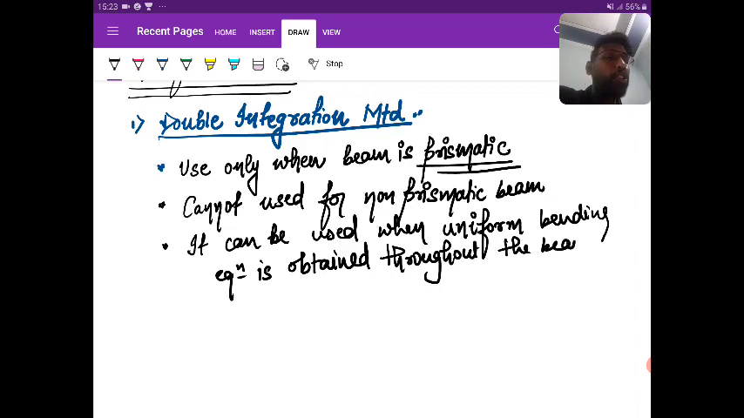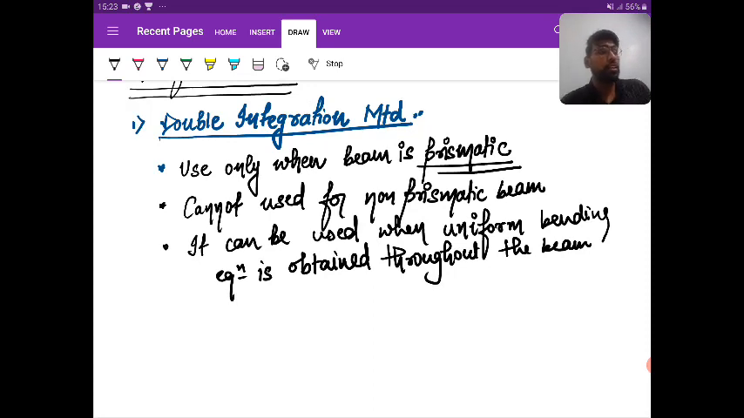Right? It is obtained throughout the beam. Okay, so just try to understand what I'm saying. The third point says that it can be used only when a uniform bending equation is obtained throughout the beam. It means that suppose point loads are acting on the span. If at one section the bending moment has a particular equation, then at the other section the bending equation will change.